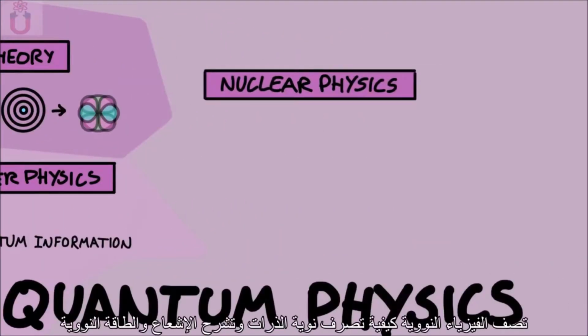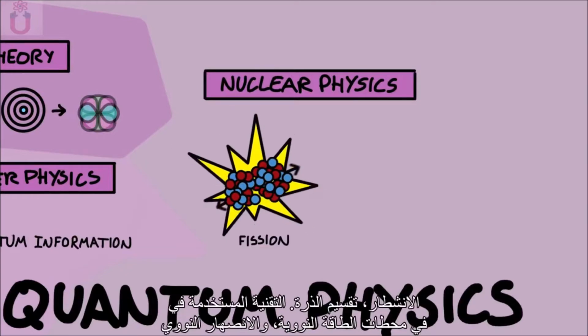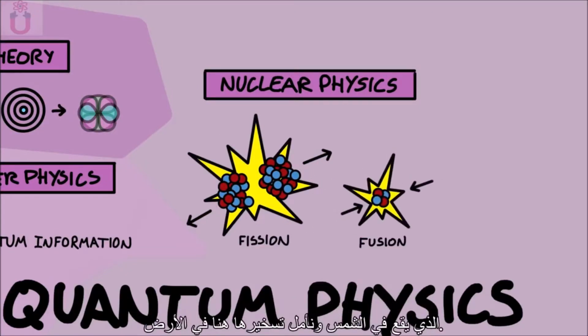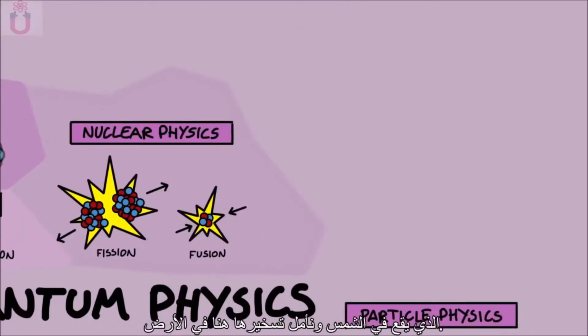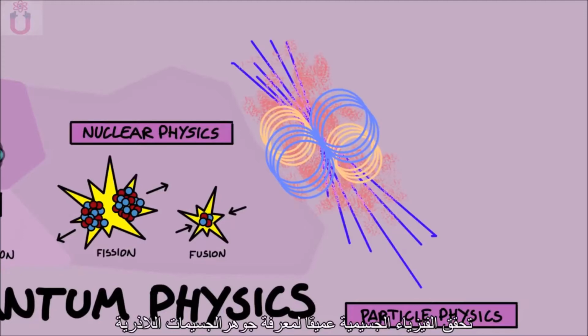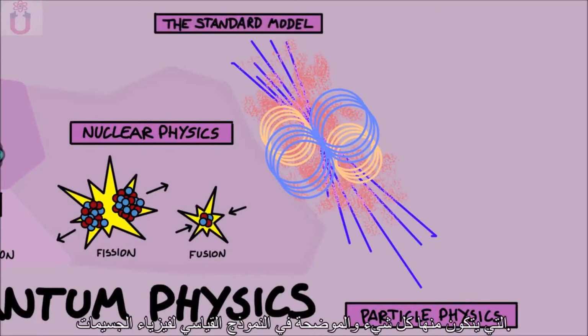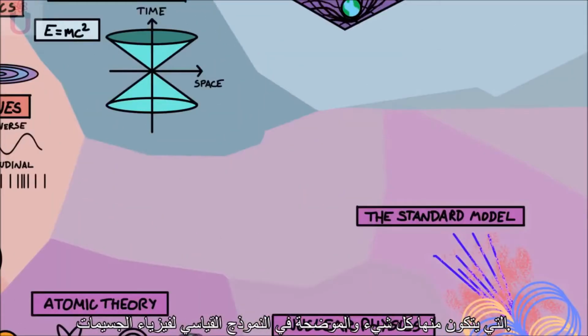Nuclear physics describes how the nucleus of atoms behave, and explains radiation, nuclear fission, the splitting of an atom used in our nuclear power plants, and nuclear fusion, which takes place in the Sun and will hopefully soon be harnessed here on Earth. Particle physics probes even deeper to find the fundamental subatomic particles that everything is made of, and are described in the standard model of particle physics.